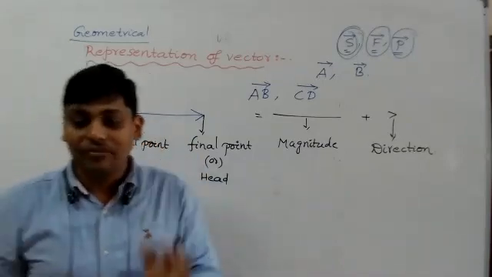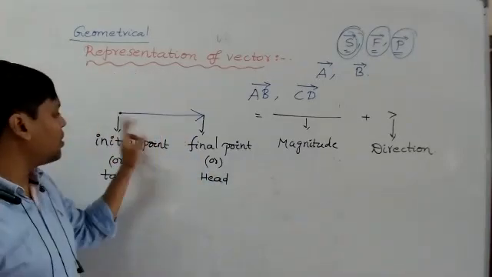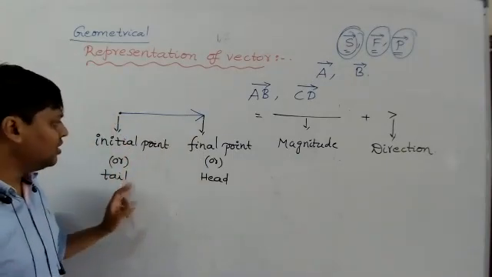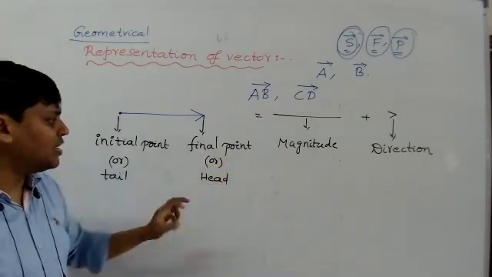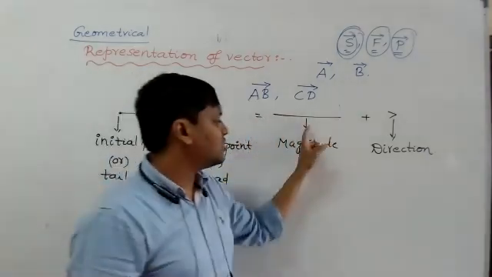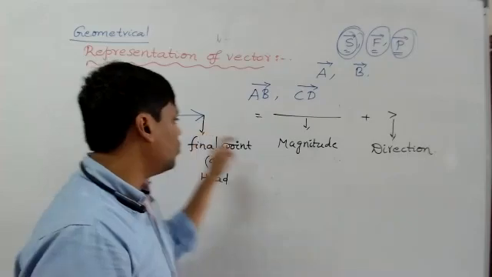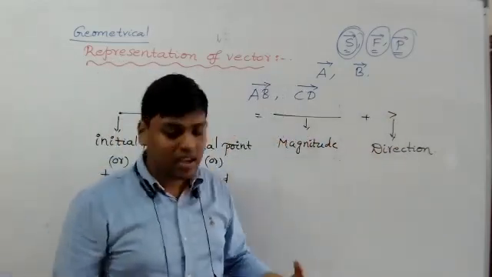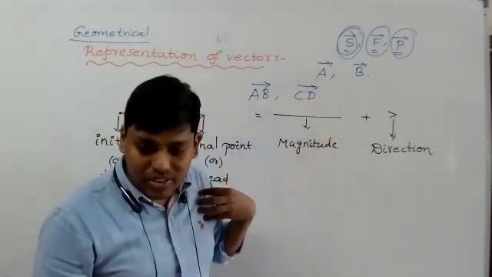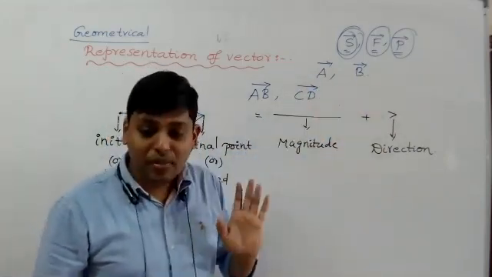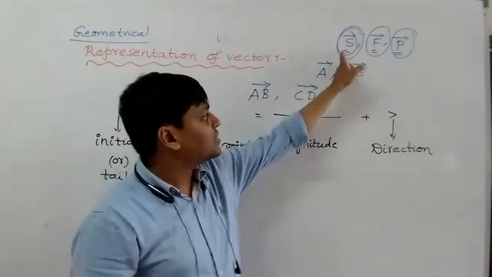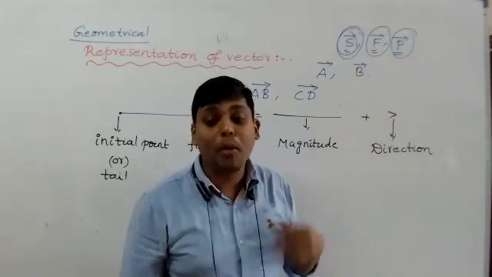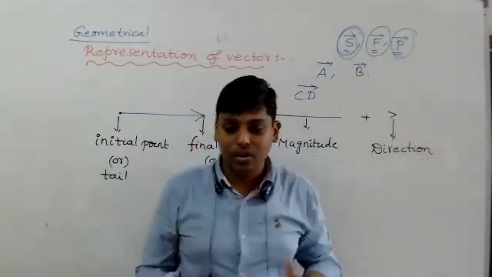So that's why a vector is always represented by what? Arrow mark. In this arrow, this point is called initial point or tail, and this point is called final point or head. And in this arrow mark, the line indicates magnitude, and the arrow symbol indicates direction. You should keep in mind. If I am saying vector A, we write A bar. Vector B, B bar. Displacement vector, S bar. Force vector, F bar. Momentum vector, you should write P bar.